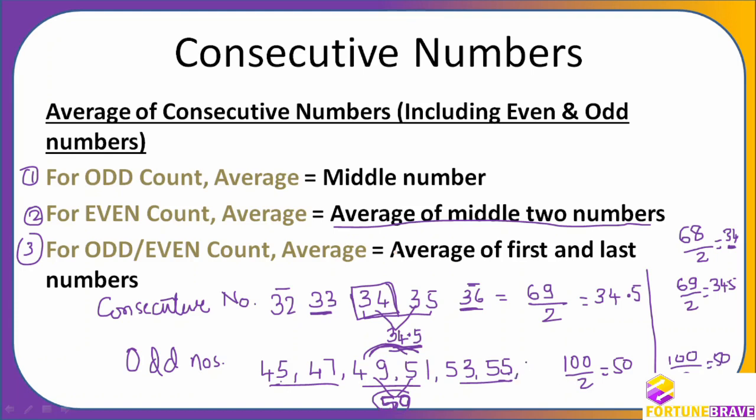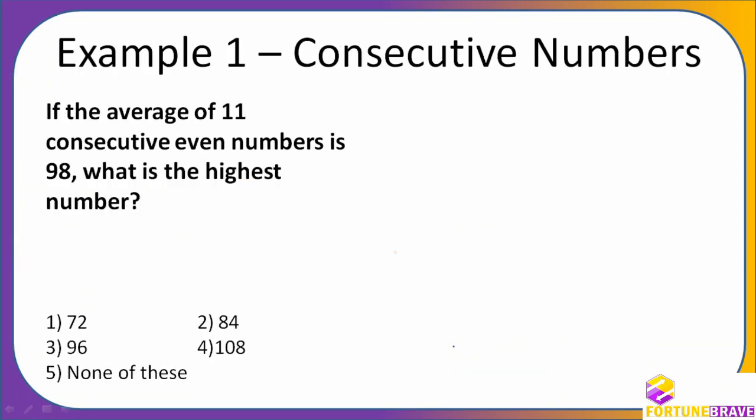If you want to see whether it will work for an odd count also, you can take one more number, so it will become 7. So then what will I do? 45 plus 57 will be how much? 102. 102 divided by 2 will be how much? 51, which is the middle number. That is this method. Both will work. So whenever we are dealing with consecutive numbers, we will use this. Okay. Now let us go to the question here.